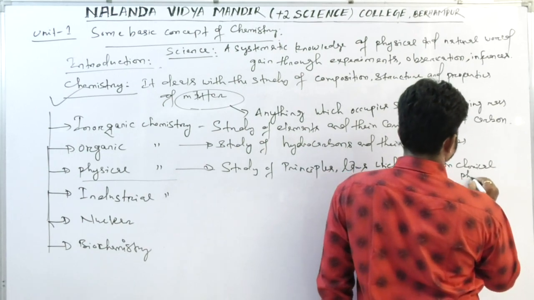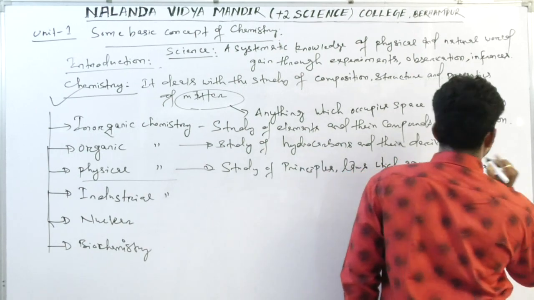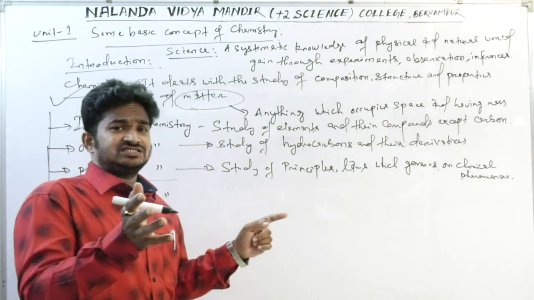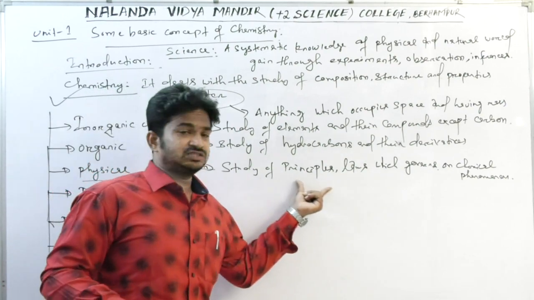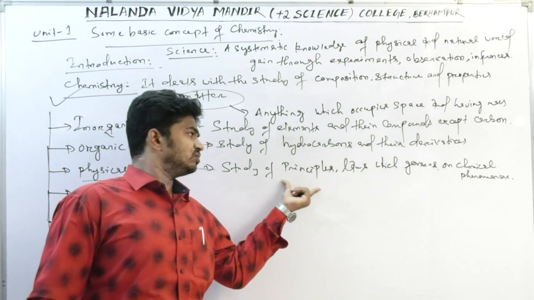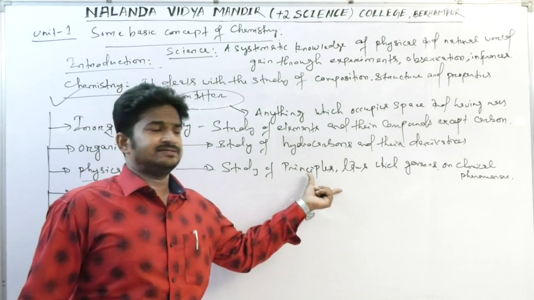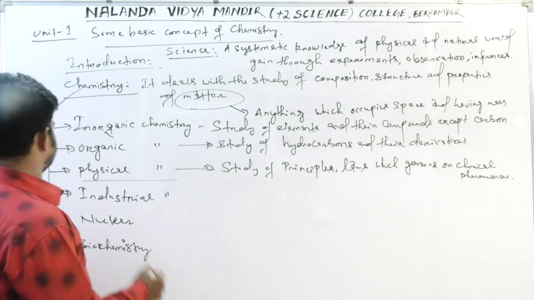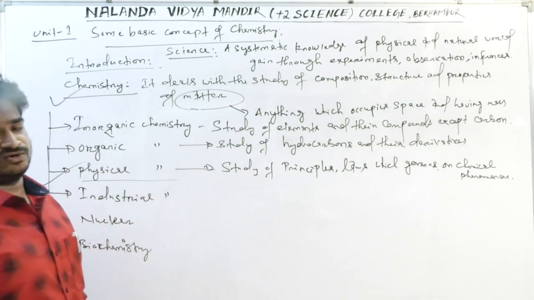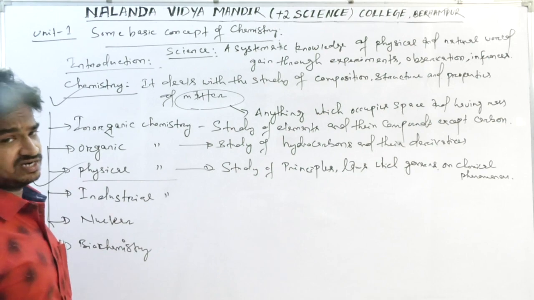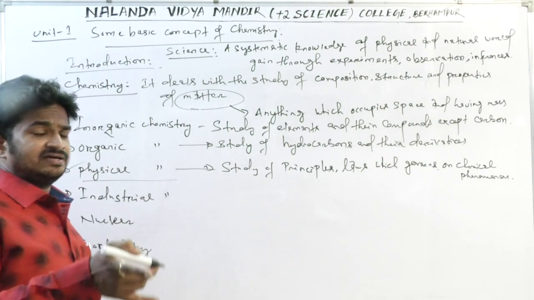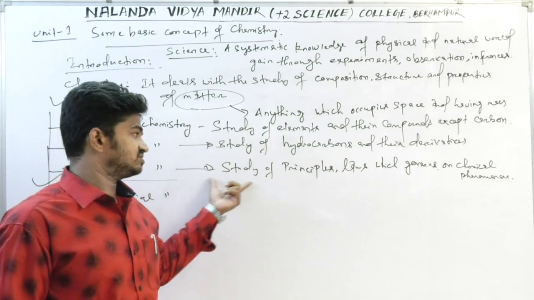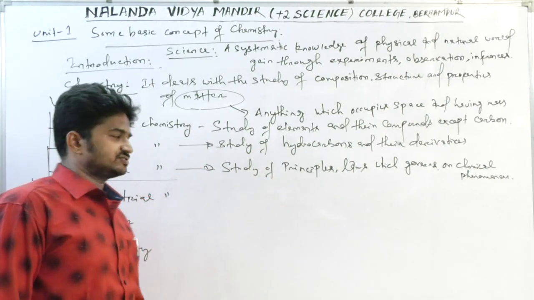Chemical phenomenon. All the chemical phenomena which are ruled by some principles and laws, the laws and principles that govern chemical phenomena, that is physical chemistry. So in physical chemistry only laws are there, principles and laws you will find there. Besides that, you will find some problems, most important problems upon these principles and laws.